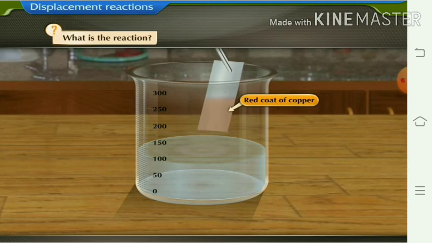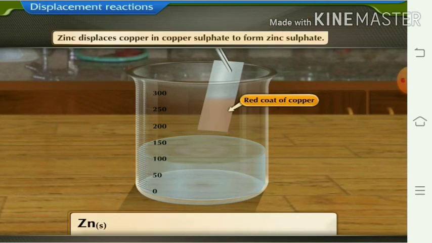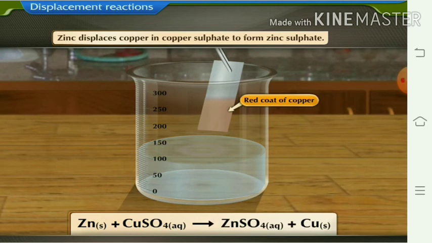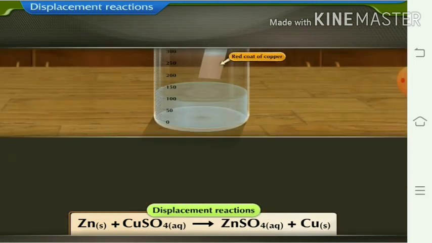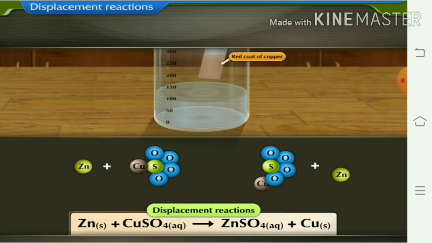That red coating is due to the deposition of copper. Zinc in elemental form displaces copper from copper sulfate solution and forms zinc sulfate and copper. Thus copper gets displaced by the zinc from its copper sulfate solution.